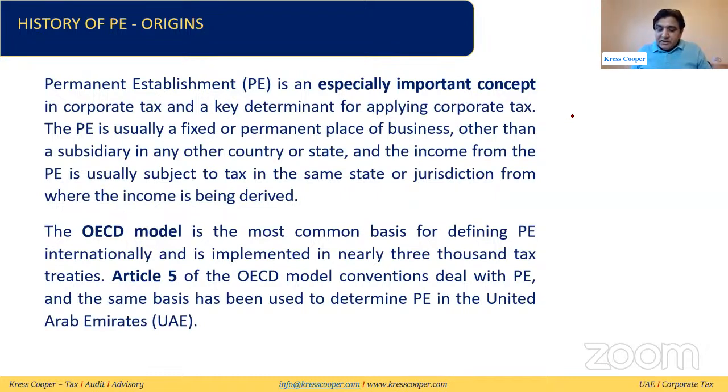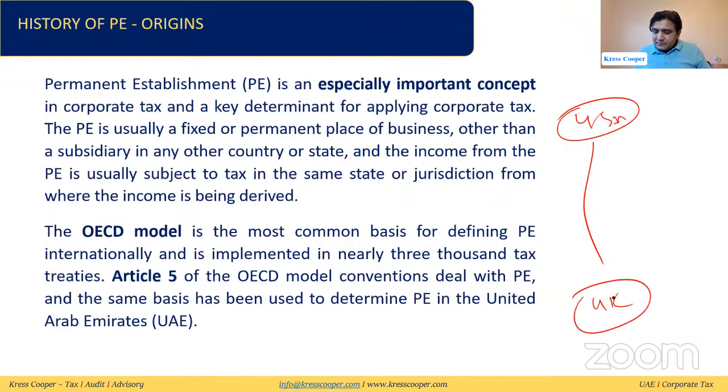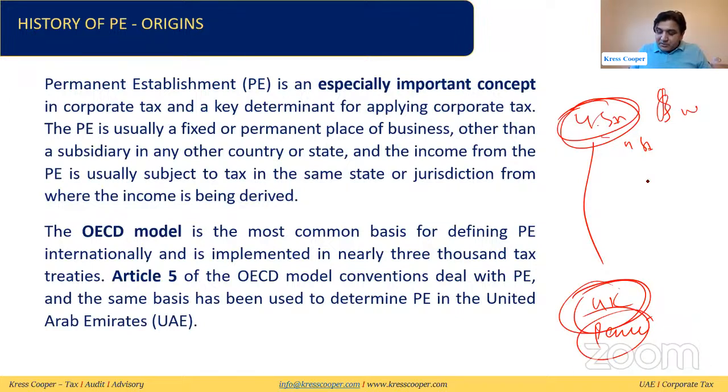Just look into this. This is the USA, this is the UK, this is the parent company, this is the branch. If this branch is earning any income from the USA, it will be subject to tax in the USA. Now the UK law says, okay, the worldwide income is subject to tax of this parent company. So when this income of the branch will be merged with the UK company, then the UK company will give a foreign tax credit. The same principle is applicable for the UAE as well.